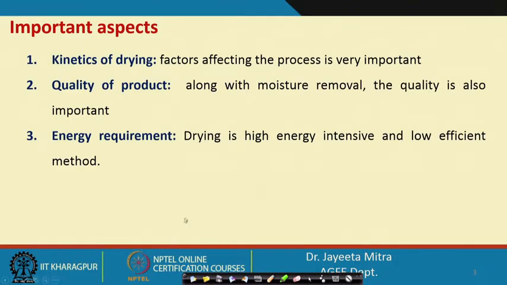So, these are the main things. Whenever we perform any drying method, we need to see what the kinetics of drying are, how it is proceeding, what the quality aspect of drying is, how we can control or maintain the quality, and also we need to see the energy requirement. That means, to dry a unit mass of a product, what is the energy we are putting into the system.